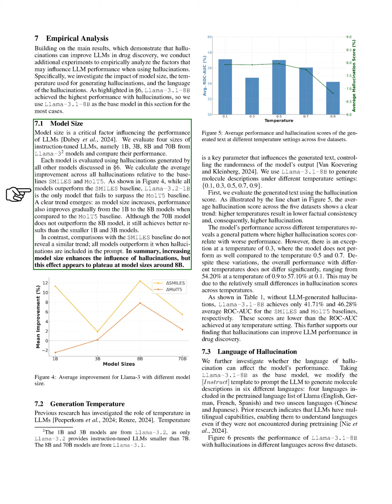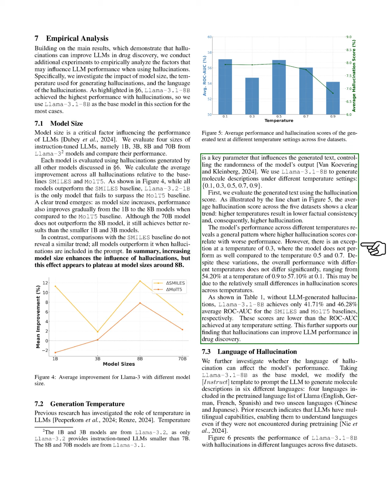We find that while all models perform better than the SMILES baseline, the 1 billion model does not surpass the MolT5 baseline. Generally, as model size increases, performance improves from the 1 billion to the 8 billion models. The 70 billion model does not exceed the 8 billion model's performance but still outperforms the smaller models. Notably, all models outperform the SMILES baseline when hallucinations are included. Thus, we conclude that larger model sizes enhance the impact of hallucinations, with a plateau effect around the 8 billion size. Next, we examine the generation temperature, which affects the randomness of the model's output.